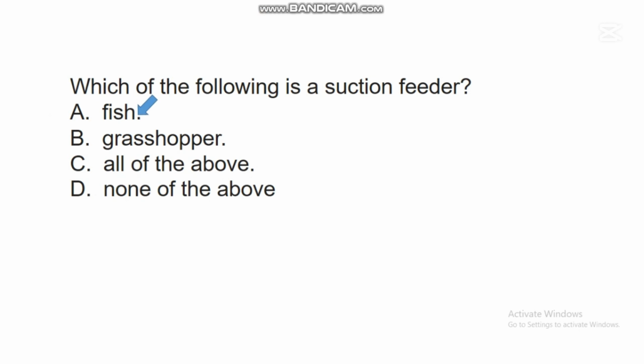So fish is an example of an organism that has the ability of opening its mouth and creating a pressure in the water in the process of getting its food. So there are some fishes such as shark that obtain their food through this process known as suction.